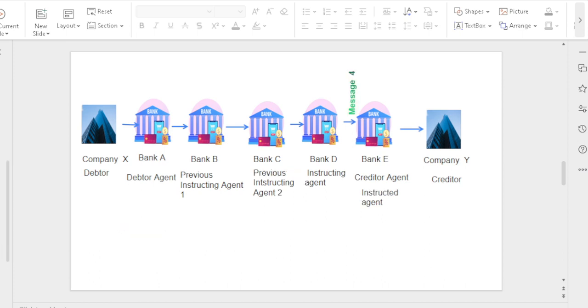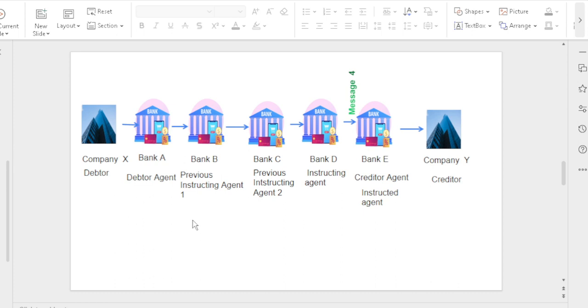Next, message flow 4. In this scenario, Bank D is the instructing agent, and Bank E is the creditor agent as well as the instructed agent. Whenever the message flows, the instructing agent and instructed agent change. So Bank E is the creditor agent as well as the instructed agent. Same as before, company X is the debtor, Bank A is the debtor agent, Bank B is previous instructing agent 1, Bank C is previous instructing agent 2, Bank D is the instructing agent, Bank E is the creditor agent as well as the instructed agent, and company Y is the creditor.